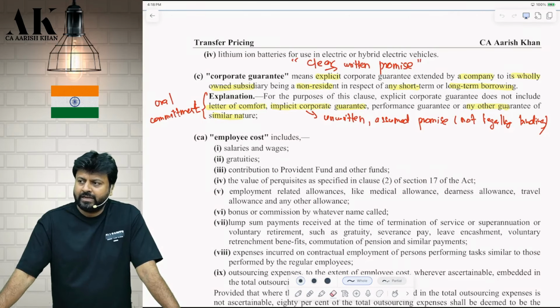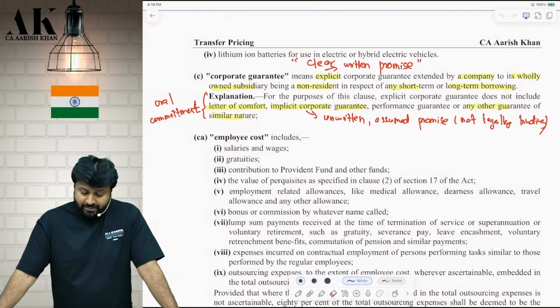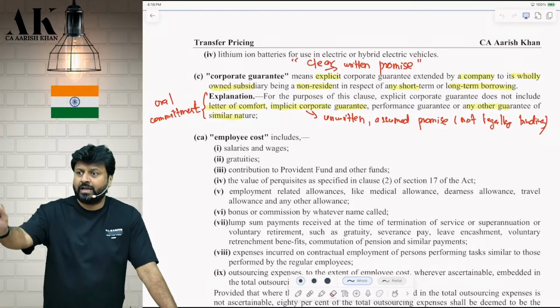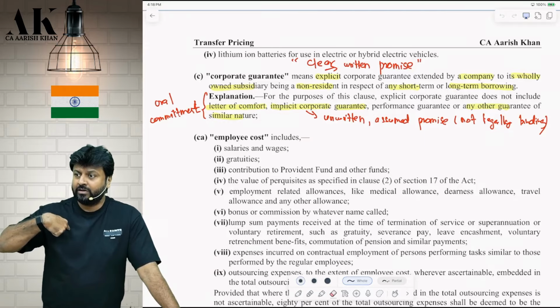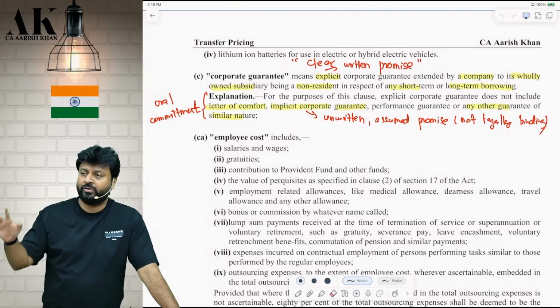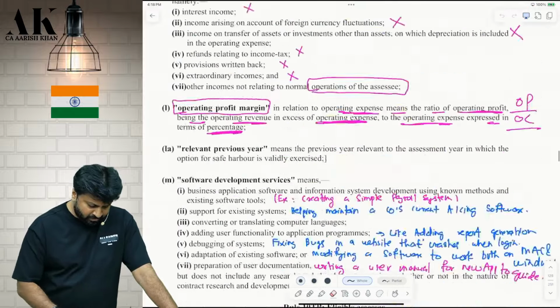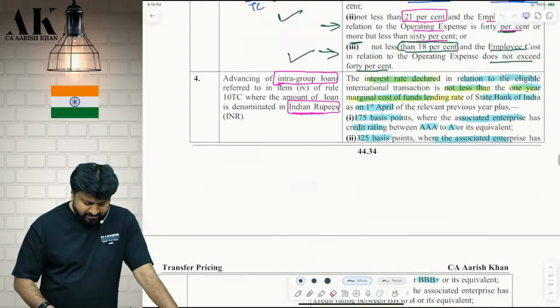Again, performance guarantees are not covered. Only explicit guarantees. Which guarantees? Which are written, a clear written promise on paper that if something wrong happens, I am there. I will compensate for each and every money that you are going to lose. Only such kinds of guarantees are covered in what? Corporate guarantees. Okay. So now what should be the safe harbor in this?